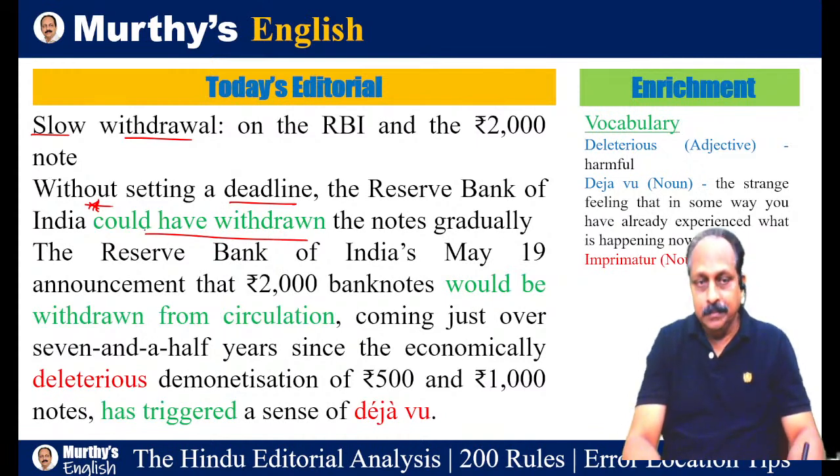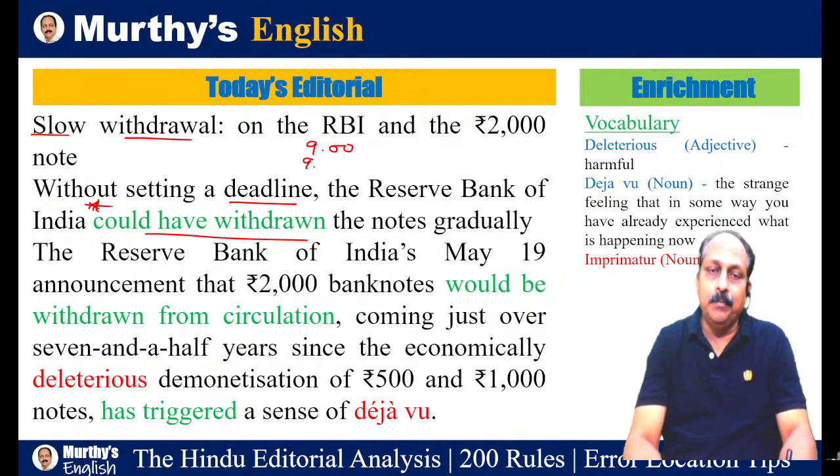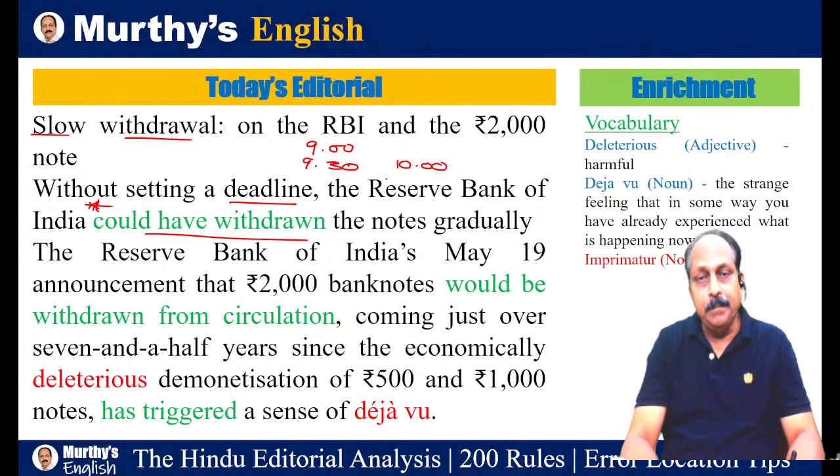What does it mean? It talks about a past possibility. Means what? There was a possibility for something to happen, but it did not happen. Imagine, usually I start at 9 from some place and reach my office at 9:30. Yesterday also I started at 9. There was a possibility for me to reach by 9:30, but I reached at 10. Why? I was held up in the traffic.